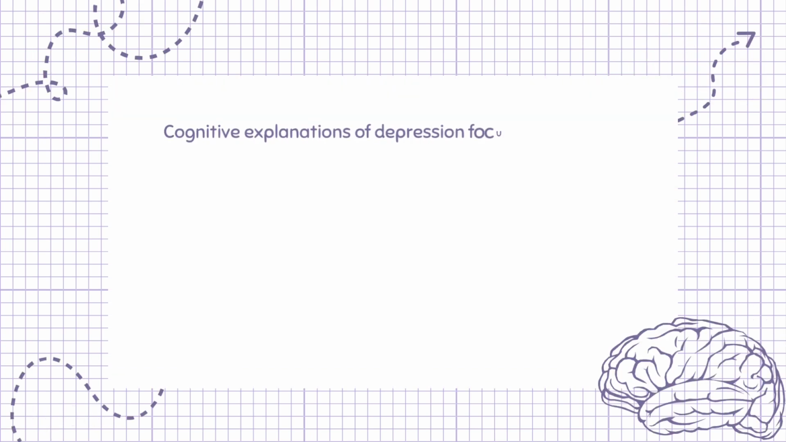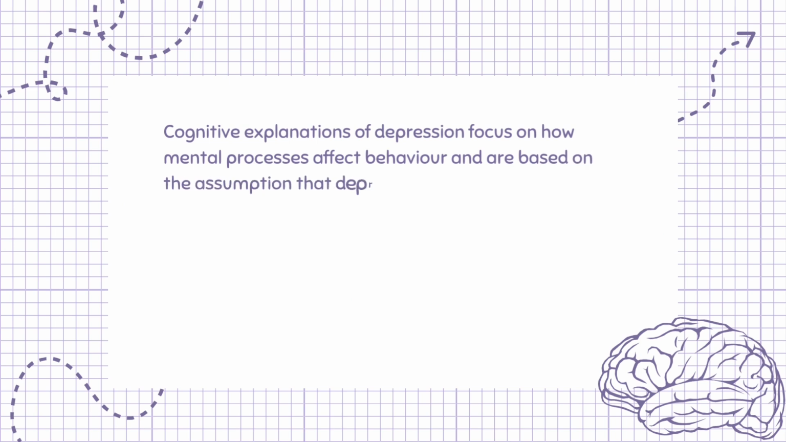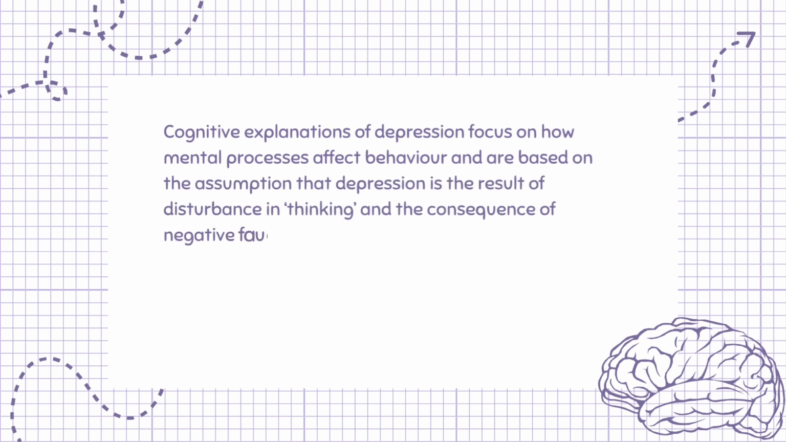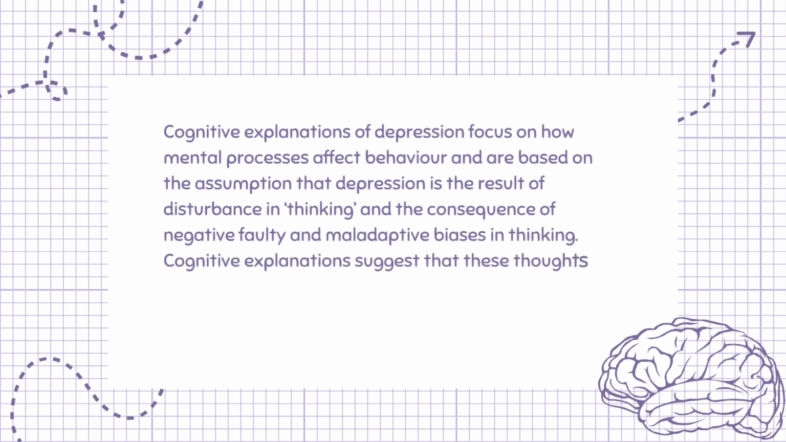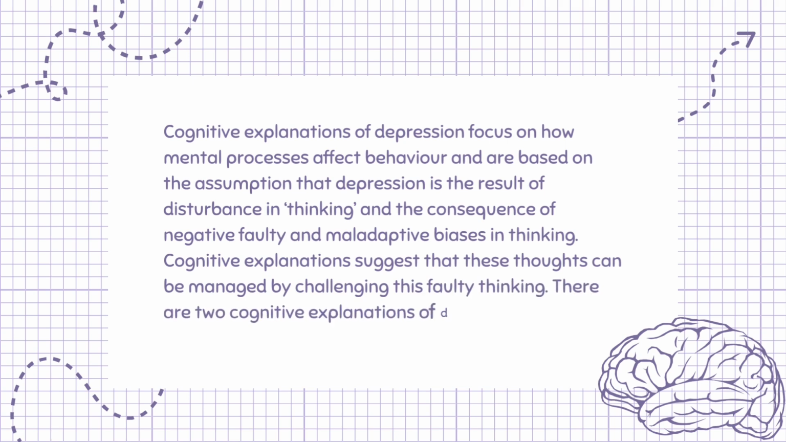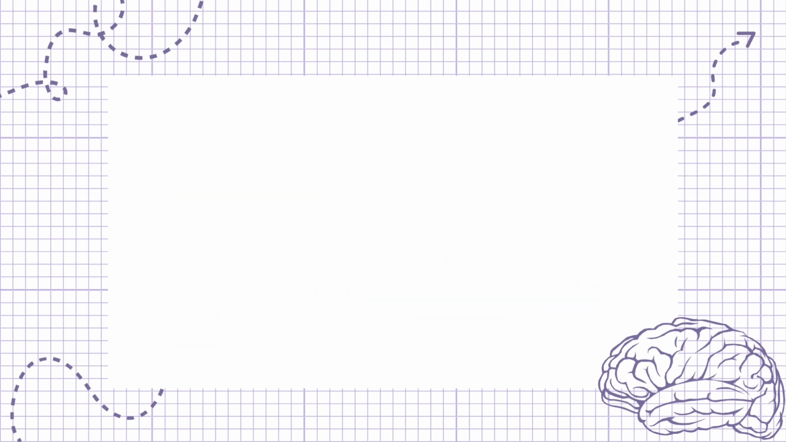Cognitive explanations of depression focus on how mental processes affect behavior and are based on the assumption that depression is the result of disturbance in thinking and the consequence of negative, faulty and maladaptive biases in thinking. Cognitive explanations suggest that these thoughts can be managed by challenging this faulty thinking. There are two cognitive explanations of depression: Ellis's ABC model and Beck's negative triad.